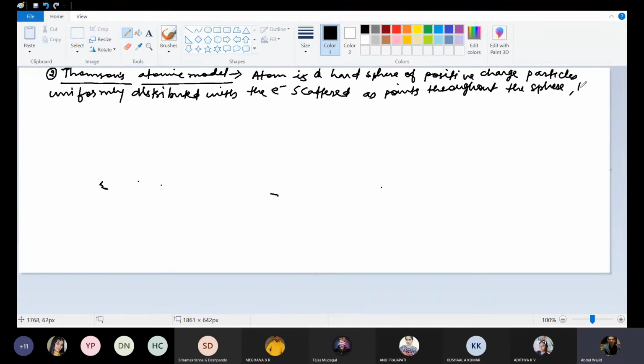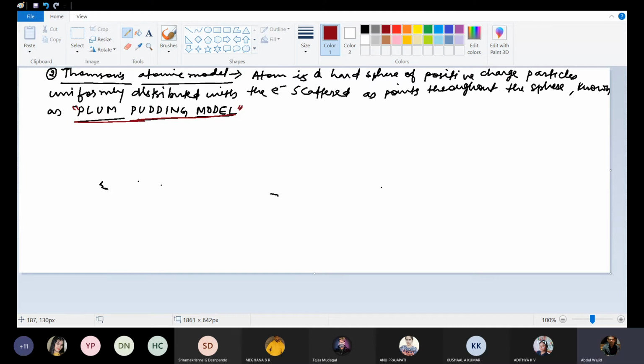This model is also known as the plum pudding model.